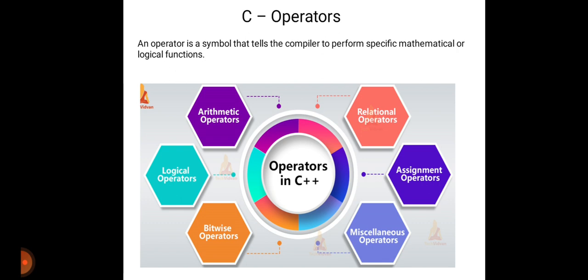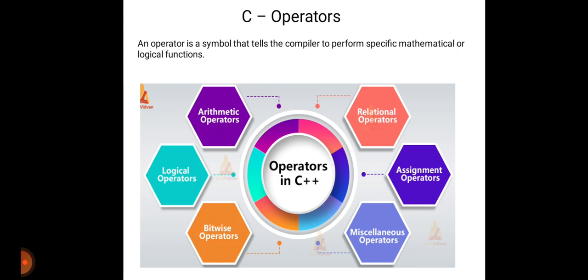C language has rich inbuilt operators which provide the following types of operators. Then we will see one by one.